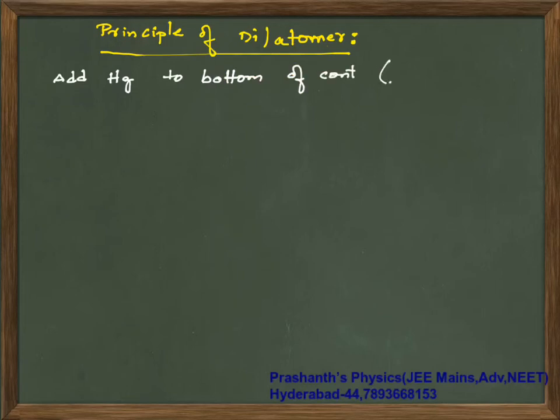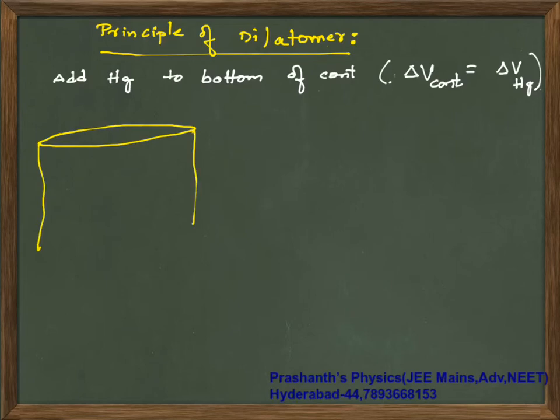We add mercury such that the change in volume of the container is equal to the change in volume of mercury, so that effect is compensated. What do I mean by this? If you have this container, in the bottom you will have mercury. The container expands, the mercury expands. Expansion of container is equal to expansion of mercury.